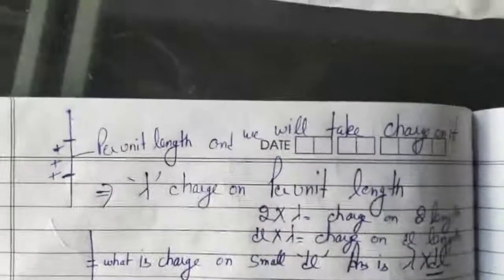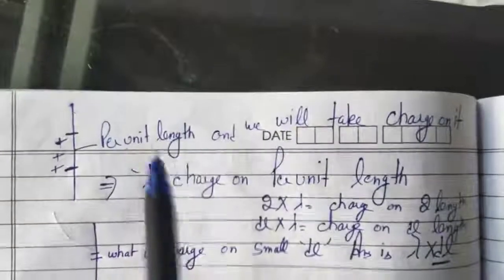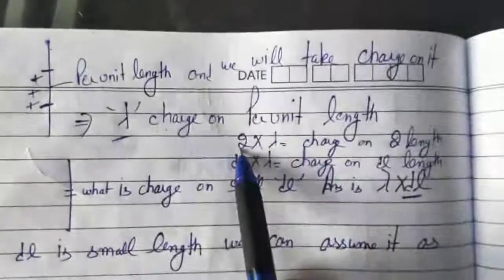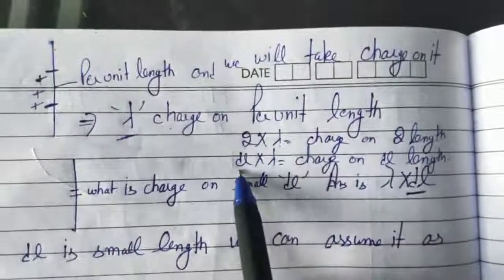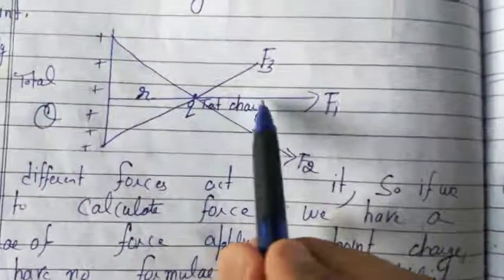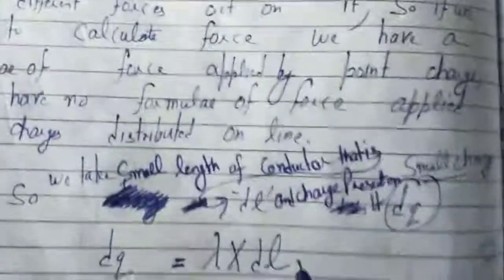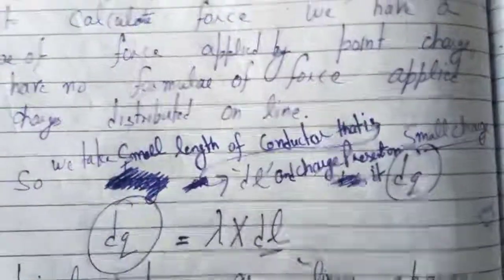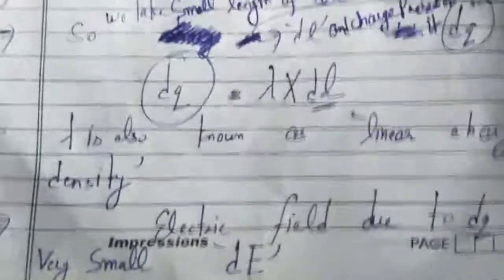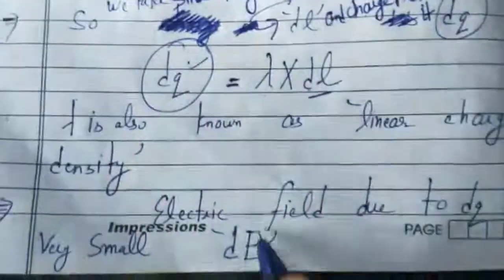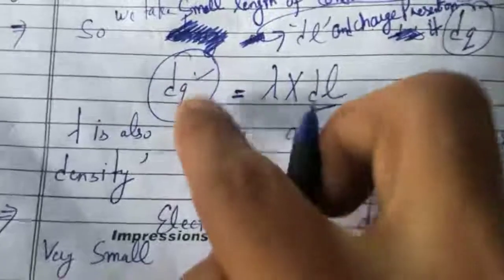So again I am repeating, we will consider a unit length of the charge, and we assume lambda is the charge present on unit length. On 2 length, what is the charge? 2 lambda. On dl length, what is the charge? dl into lambda. Different forces are acting and we do not have a formula for the whole, so we will take a small length. What is the amount of charge? Lambda into dl. We will assume that small charge as dq. Now we will find the electric field intensity due to this dq, which we have assumed as dE. dE is the electric field intensity due to this small charge.